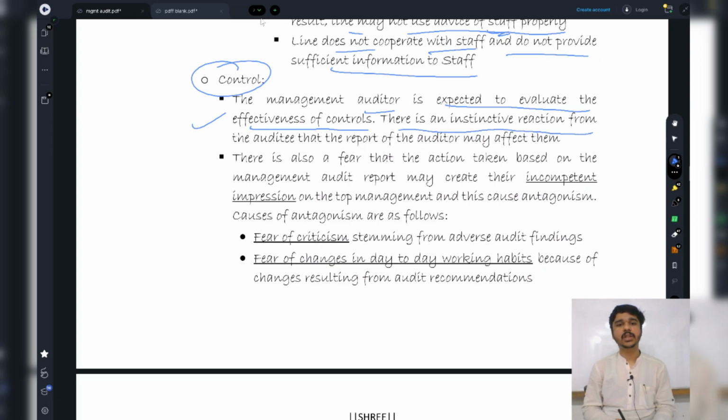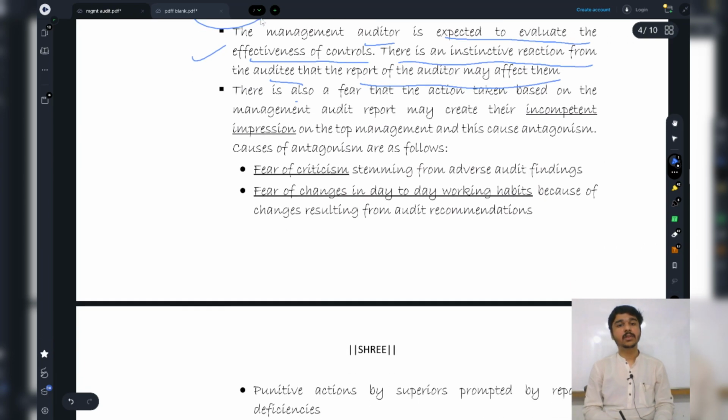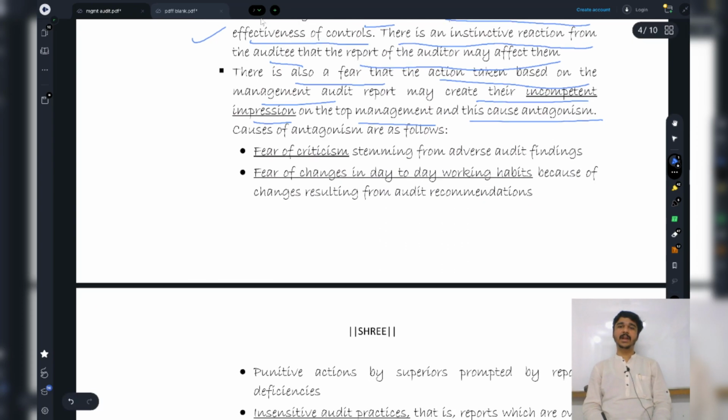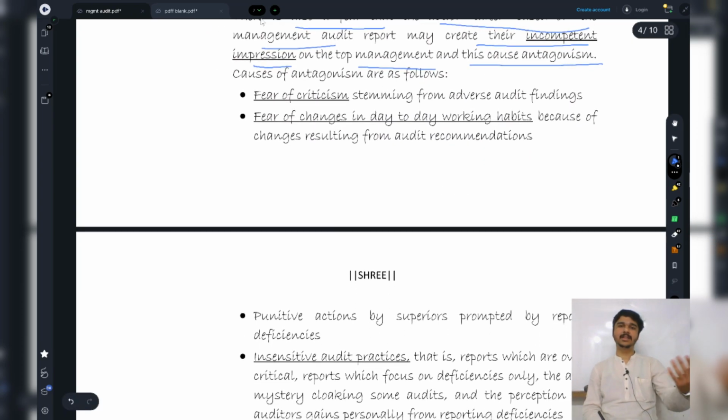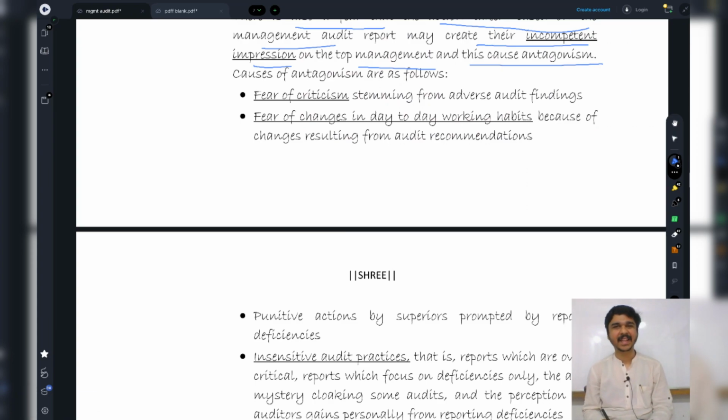There is an instinctive reaction from the auditee, that is, the people in front of me, that the report of the auditor may affect them negatively. There is also a fear that action taken based on the management audit report may create an incompetent impression on the top management, and this causes antagonism. Now, if I tell them that this player from the RCB team is very poor, he may feel that because of my reporting his impression is going to go down, and in the next auction he is not going to get any money. This might cause antagonism in him.